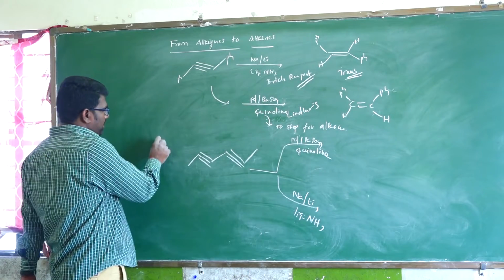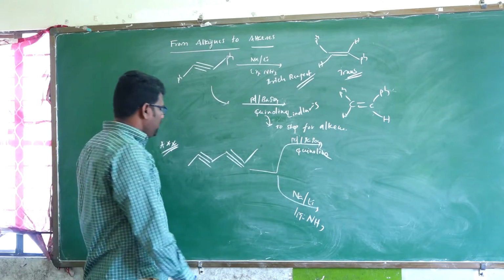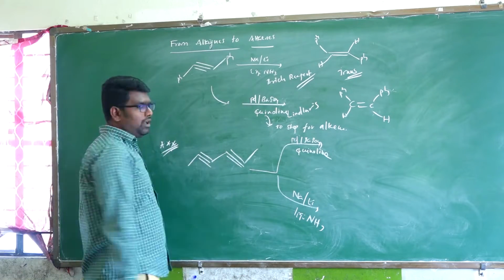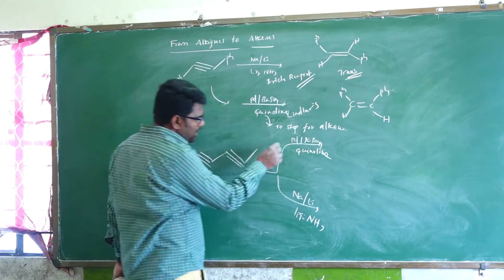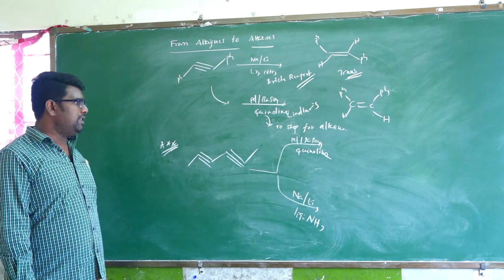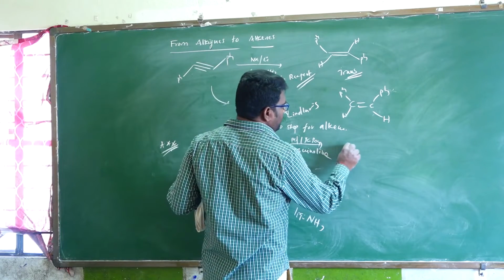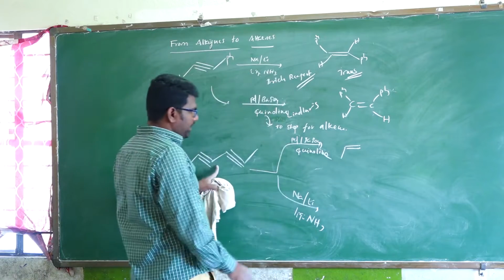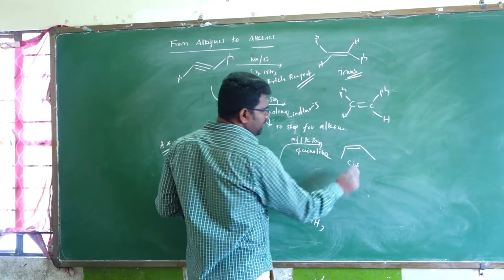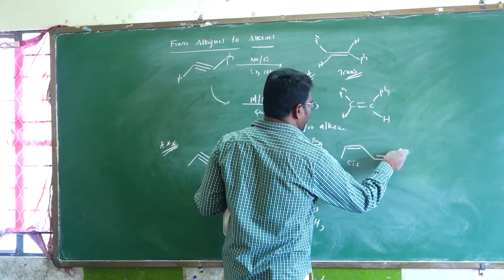So it is very important. For the alkyne having two triple bonds, in the presence of palladium with barium sulfate and quinoline, product formation is obviously cis. So here a simple alkene. Again, this is cis or not? This is also cis. Again, this also cis.